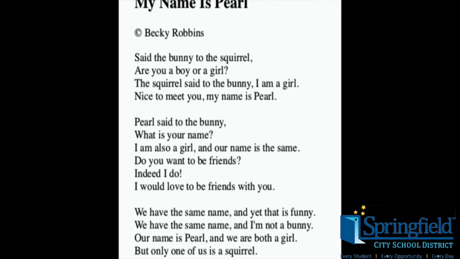Said the bunny to the squirrel, "Are you a boy or a girl?" The squirrel said to the bunny, "I am a girl. Nice to meet you. My name is Pearl." Pearl said to the bunny, "What is your name?" "I am also a girl, and our name is the same. Do you want to be friends?" "Indeed I do. I would love to be friends with you." "We have the same name, and yet that is funny. We have the same name, and I'm not a bunny. Our name is Pearl, and we are both a girl, but only one of us is a squirrel."